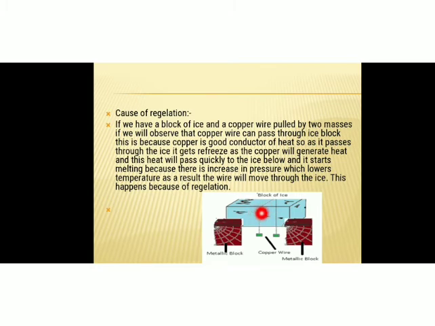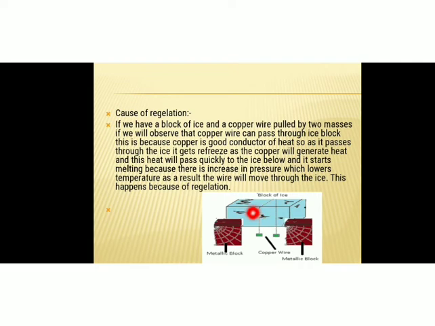Now again, what happens? These two weights remain attached to the metal wire. So again the metal wire starts to exert pressure on the adjacent bottom layers of the ice block as before. So pressure exerted will be more, and the melting point of the ice block in that region decreases. So what happens? Melting point decreases, so the ice gets melted quickly.